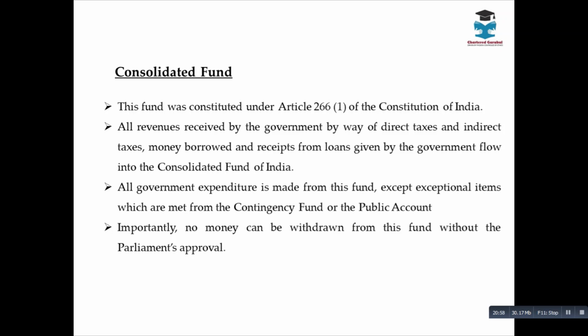Right? However, whatever is withdrawn based on the budget will be audited, and the auditor is called the Controller and Auditor General of India, who will audit all these accounts. Right?